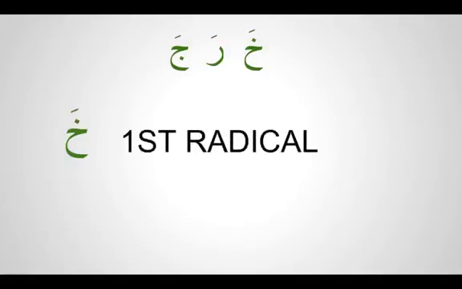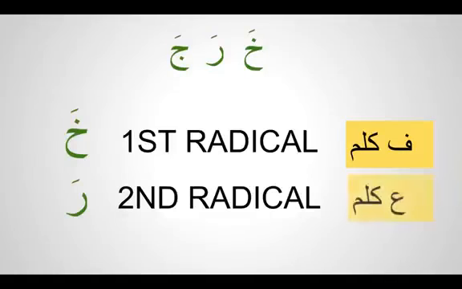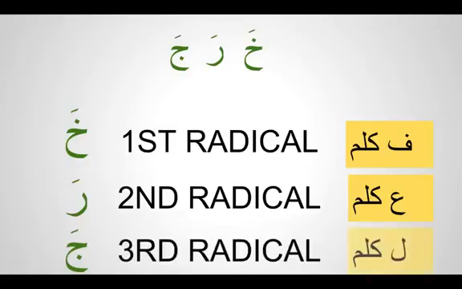lam kalima. So if you take this example, kharaja, you can identify now what is fa kalima, what is ain kalima, and what is lam kalima. Kha will be the first radical, or fa kalima. Ra is the second radical, or ain kalima. Ja is the third radical, or lam kalima. So this is what you find in all the 3-letter verbs: fa kalima, ain kalima, lam kalima.